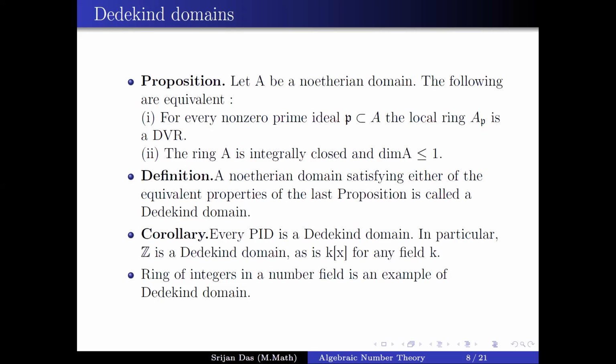A result on integral extensions says that if we take a prime ideal in an integral extension and its contraction is a maximal ideal, then the prime ideal we started with is actually a maximal ideal. So by this result, the prime ideal in the ring of integers is a maximal ideal. So the ring of integers is integrally closed, of dimension 1, and Noetherian. So the ring of integers is actually a Dedekind domain.